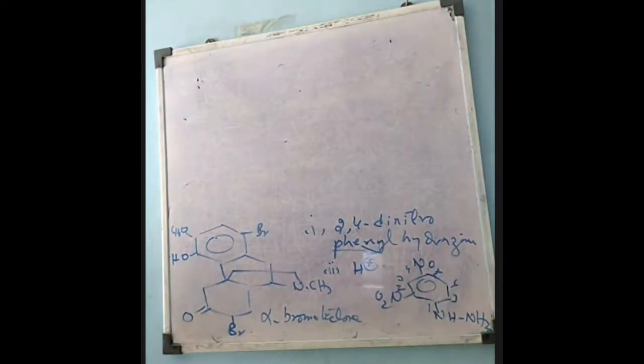You might have seen it's an orange-colored solid compound, 2,4-dinitrophenylhydrazine. The reaction is carried out in acidic conditions. So now when this compound is treated with it, this compound will give this compound.